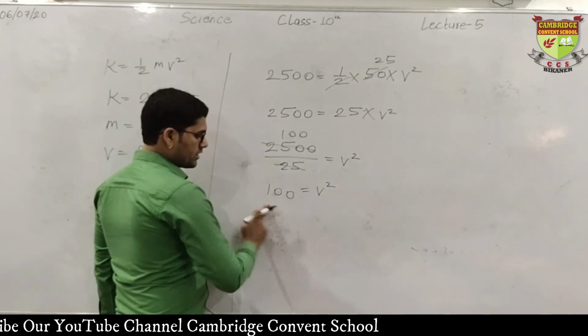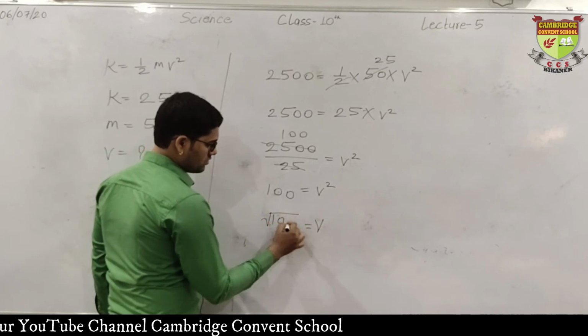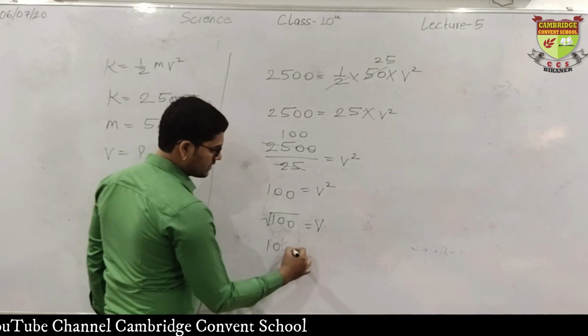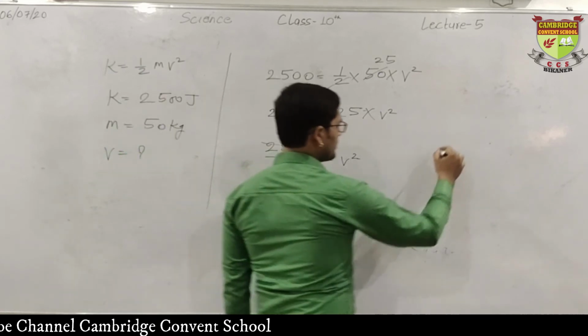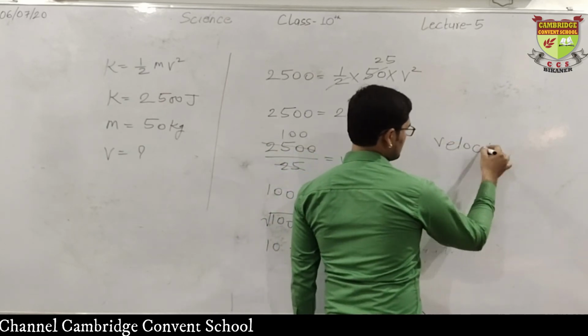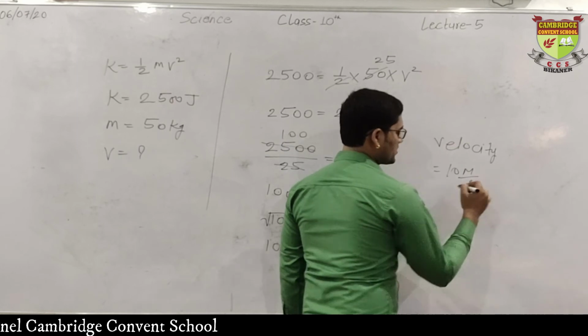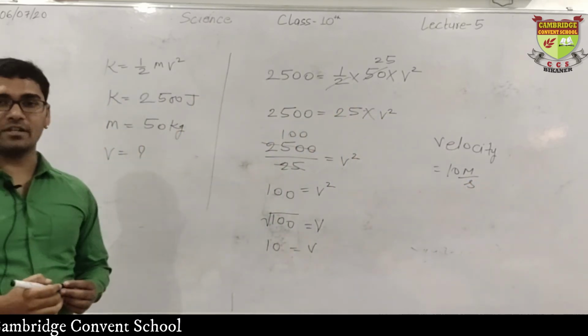Square will be converted into square root. So what is the root of 100? It's 10. So v is 10. Our velocity is 10 and the unit of velocity is meter per second. So our velocity is 10 meter per second.